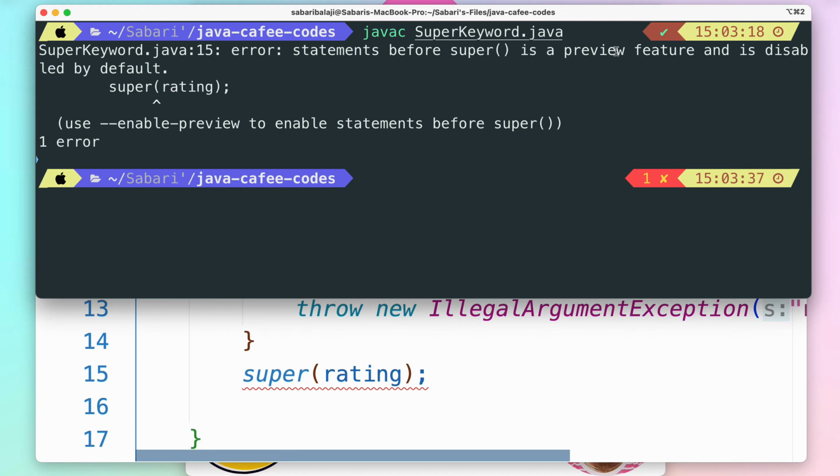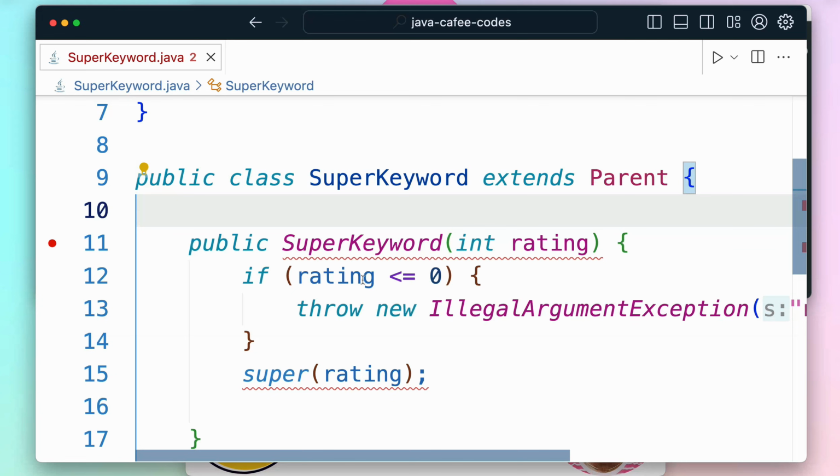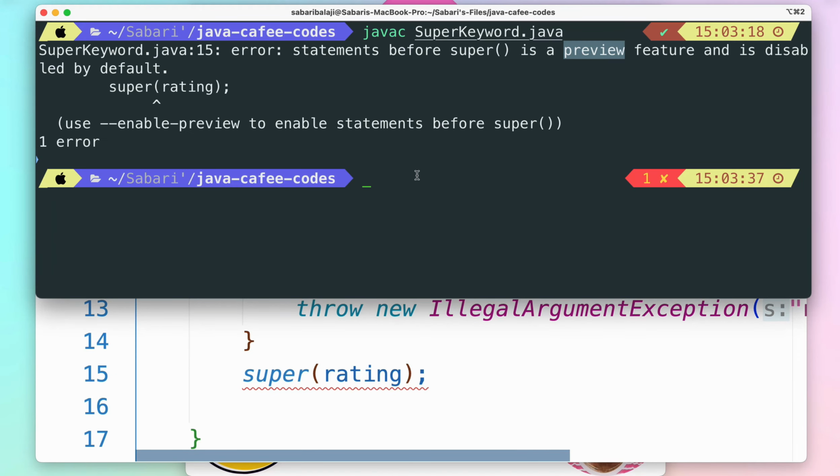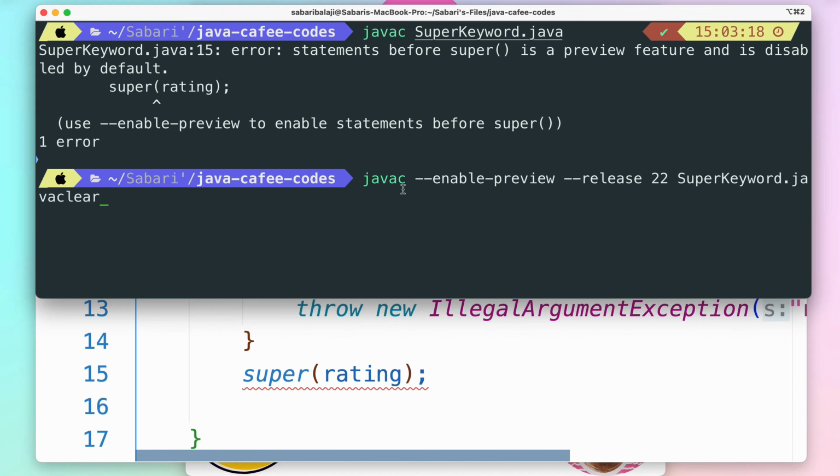It is still a preview feature. So when it is still a preview feature, we cannot run these statements just like that when the compiler is yelling at us. So what we are going to do right now is enable this. For that, I'm going to bring up the line of syntax. So here it's javac --enable-preview. This will help us in enabling the preview mode, followed by the release for which this preview mode is to be enabled, which is 22.